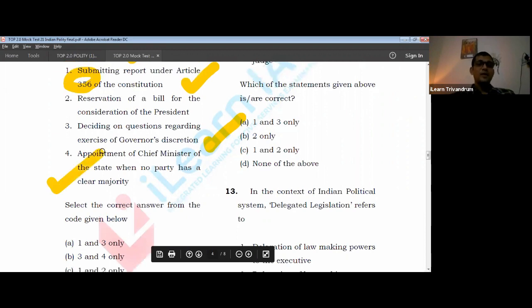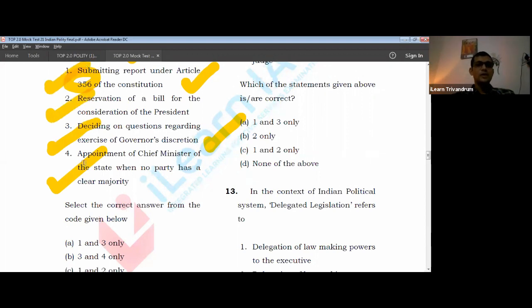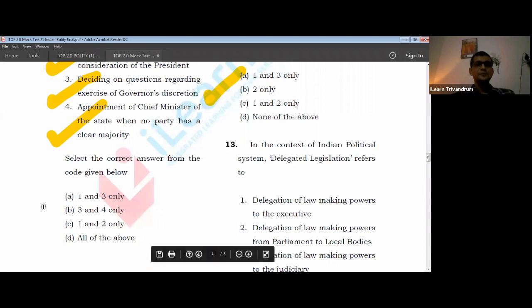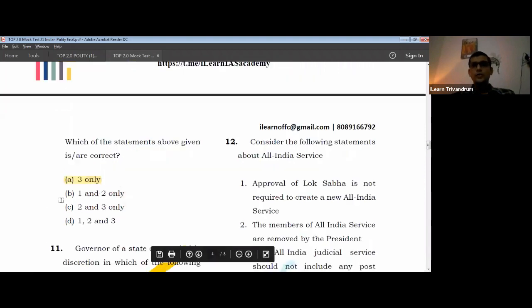The CM cannot advise. So I believe that the answer is well clear. 1, 2, 3, and of course 4. The answer should be D. Okay. All right. Let's move on to the 12th.